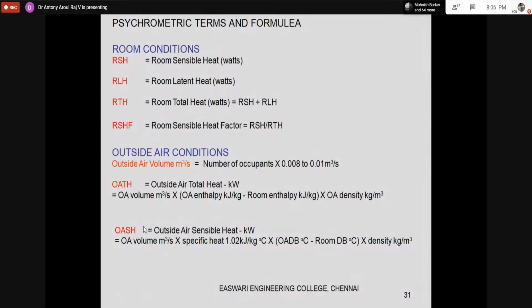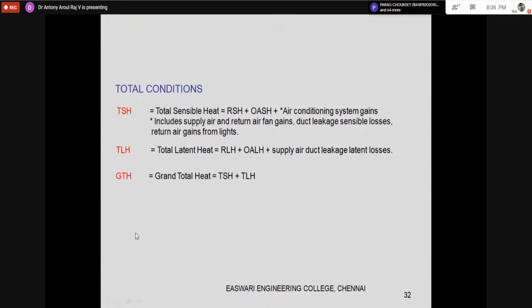So this is total heat. I will have sensible heat also. Sensible heat is m Cp delta T, where m is volume into density, the mass, Cp into the difference between outside and room temperature. So this is the outdoor air sensible heat. Similarly, you can calculate the outdoor air latent heat also. I think it is not shown here.